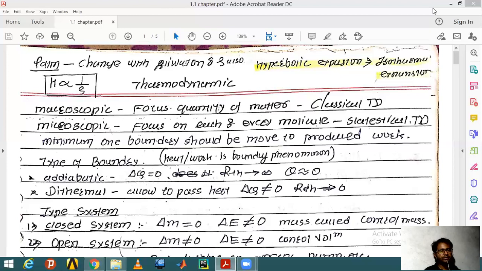Heat and work are boundary phenomena, which means they can be recognized only when they cross the boundary. It's like toothpaste: only when it comes out of the tube do we get to use it on the brush, otherwise it is always just there. Same with heat and work: only when they cross that boundary are they useful.